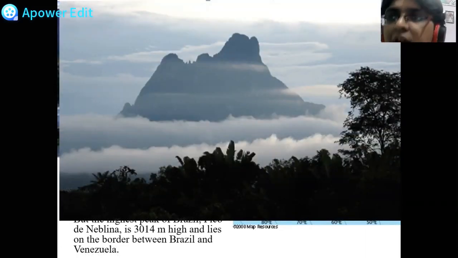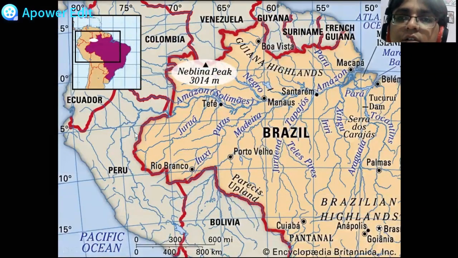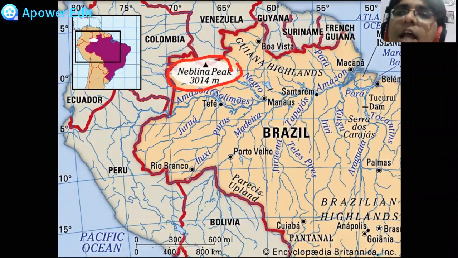On the contrary, if we compare, India's highest mountain, that is K2, is almost 8,200 meters in height. So that is the height of our highest mountain. This is the Neblina peak, as you can see on the map. Here is Neblina. It is on the border between Brazil and Venezuela.